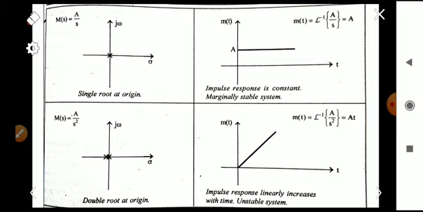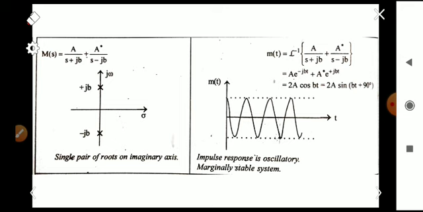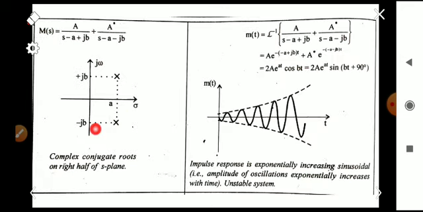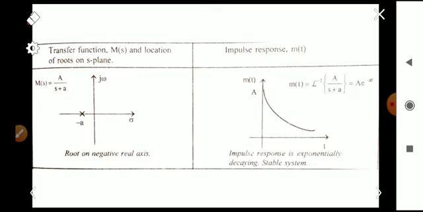So these basically explain the stability of the system based on the location of poles on the S-plane. From that it is clear that if you are having poles on the left half of the S-plane, the system will be stable. If you are having poles on the right half of the S-plane, it will be unstable.